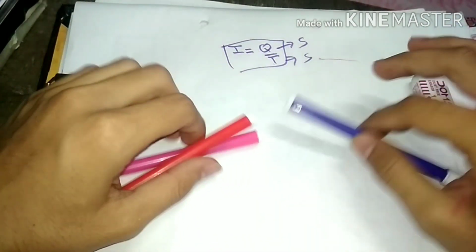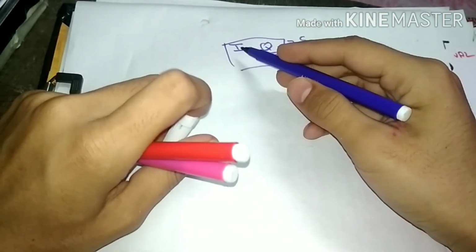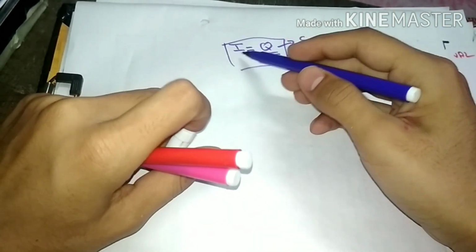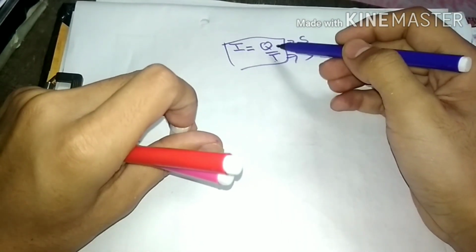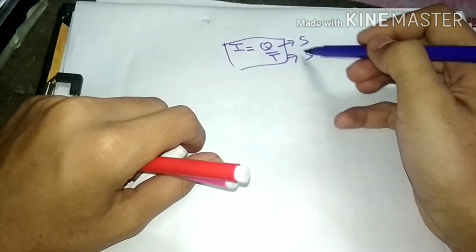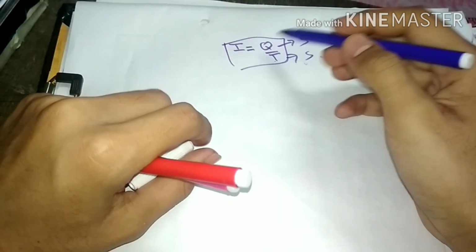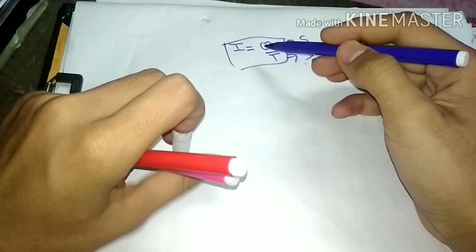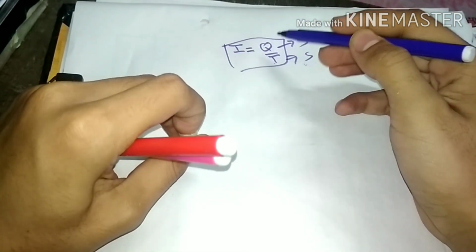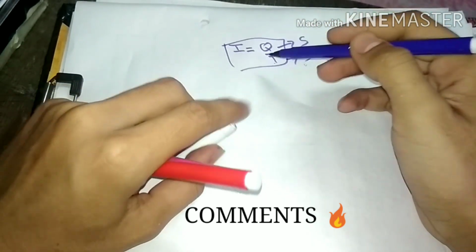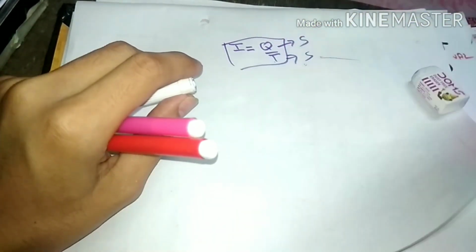Another thing is that we know the electric current I is denoted by this formula: I equals Q upon T. Here we can see that electric charge and time are both scalar quantities. So two scalar quantities cannot provide us a vector quantity. So electric current is a scalar quantity.